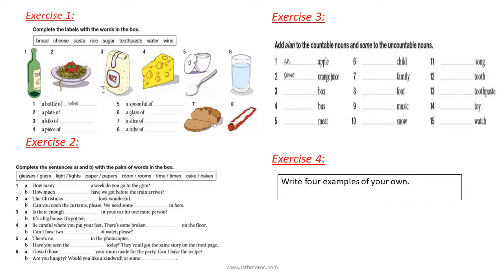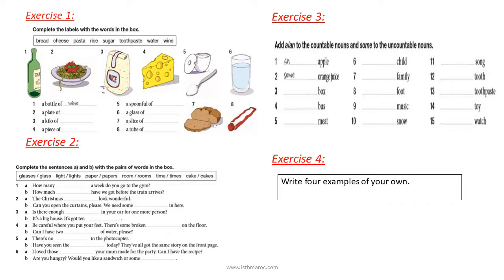Exercise 2: complete the sentences A and B with the pairs of words in the box: glass, glasses, light, lights, paper, papers, room, rooms, time, times, cake, cakes. You will try to make the pairs of the words to complete the exercise. Exercise 3: add a or an to the countable nouns and some to the uncountable nouns. So as I said, please pay attention to a and an, and I told you the difference before, and some with uncountable nouns.